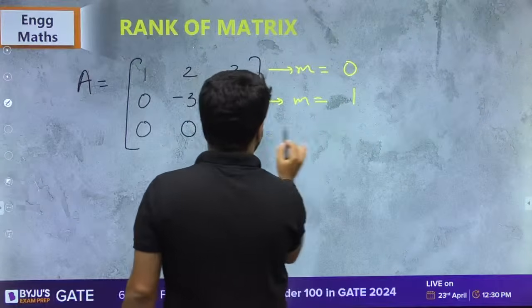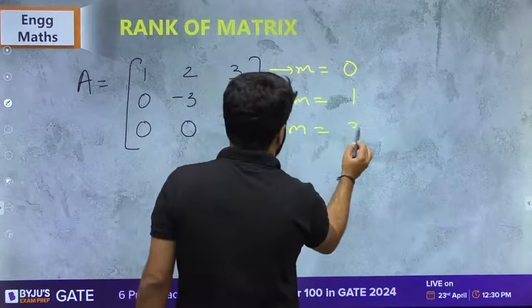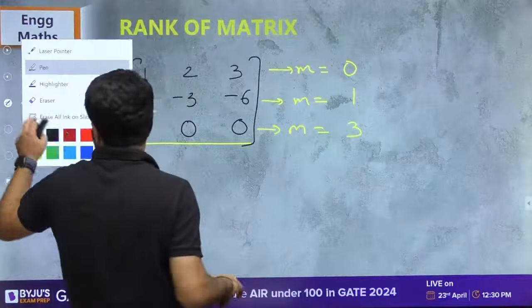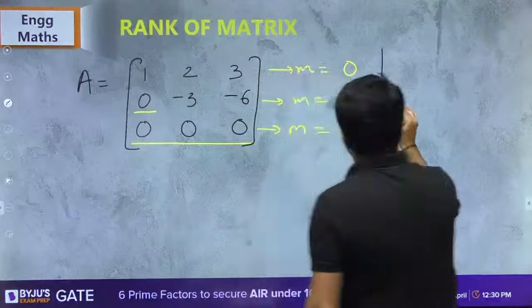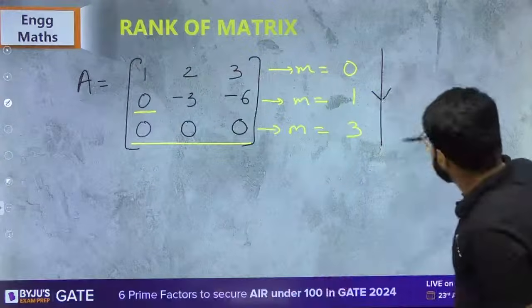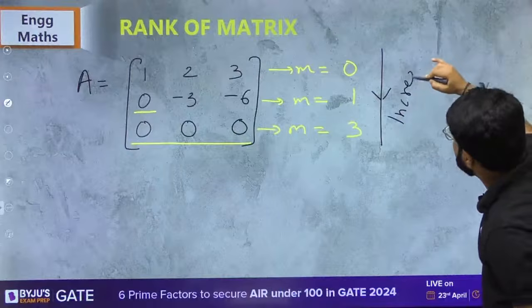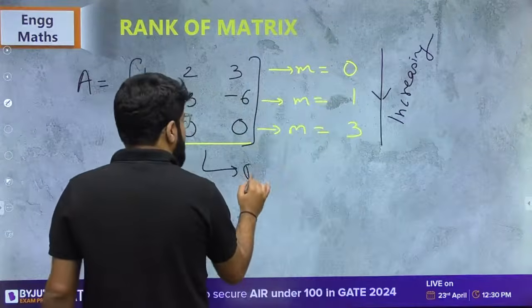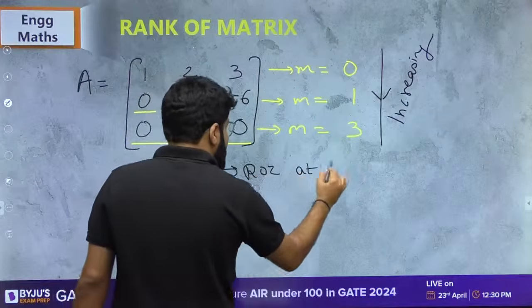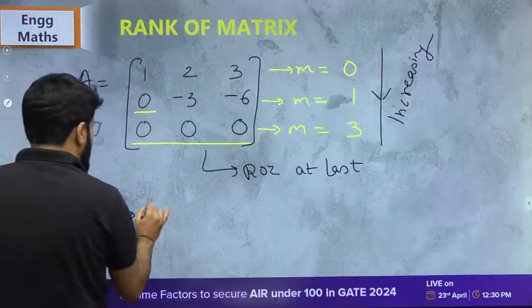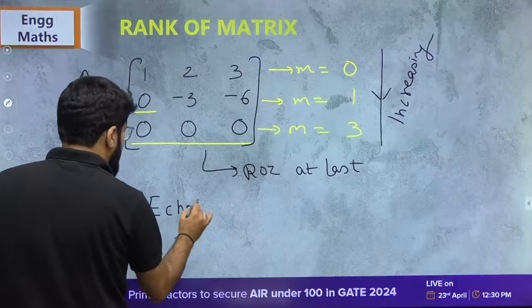Second row, the starting zeros is 1. Third row, my starting zeros are 3. Do they follow increasing order? 0, 1, directly 3, but it is still increasing, no matter how much it increases. Yes, they follow increasing order. And there is a row of zeros which is at the last. If there is a row of 0, it must be at the last. So the given matrix is in the echelon form, row echelon form.